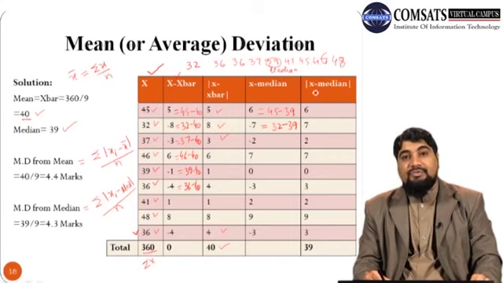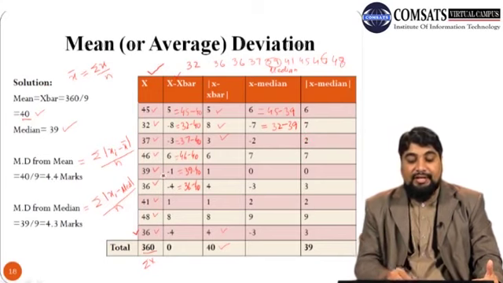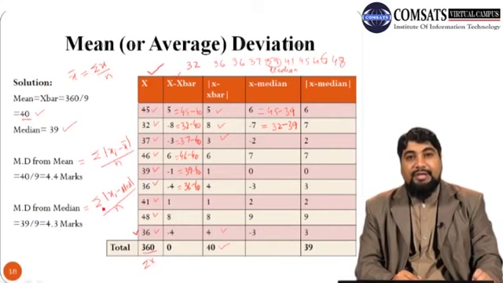In next step, take the absolute value, |x minus median|. So in this column, just change negative numbers to positive and keep the positive numbers as it is. So 6 as it is, minus 7, change it to plus 7, and change minus 2 to plus 2 and so on. And in the end, in order to calculate mean deviation, we need to calculate this sum.